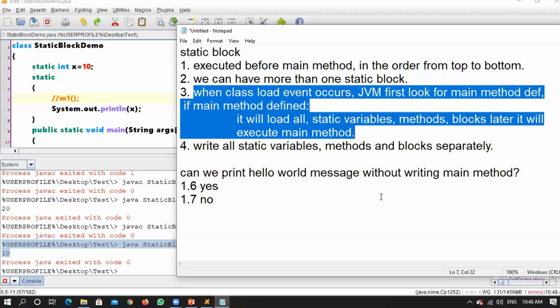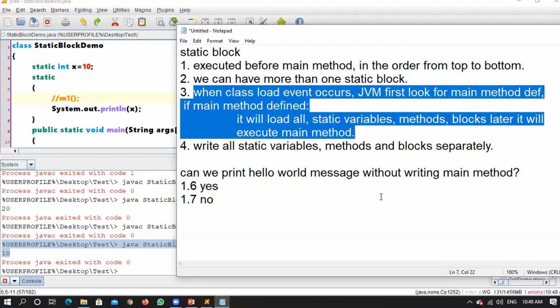If a main method has been written, then only it will load all the instructions with respect to the class. What all the instructions? First it will load everything with respect to static, then it will go to the main method. This is what I wrote with respect to the third point.